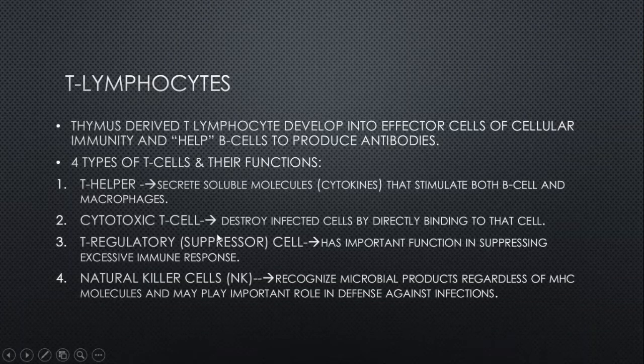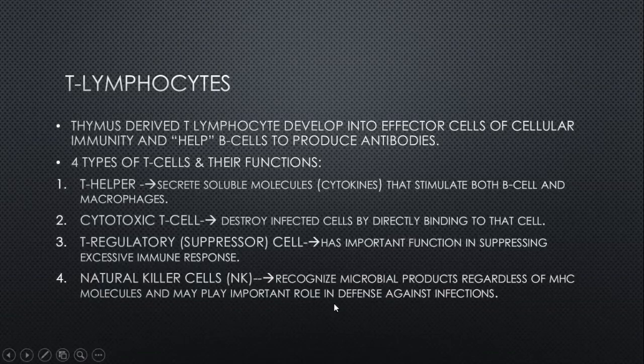Therefore, there are regulatory cells that suppress the immune response when there is no need for it. Natural killer cells are cells of innate immunity. These recognize microbial products regardless of MHC. We will discuss MHC molecules in a further lecture, and they may play an important role in defense against infections.